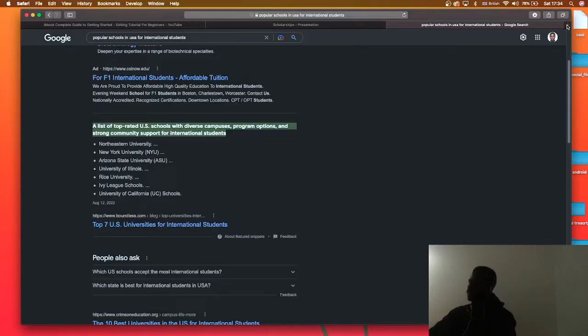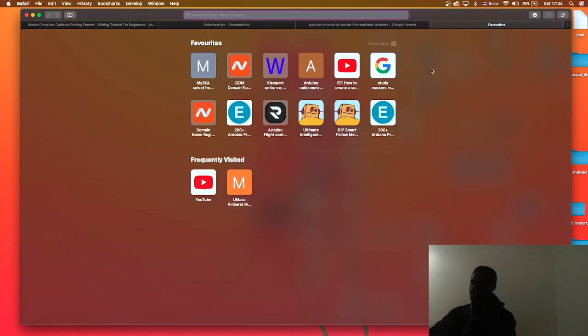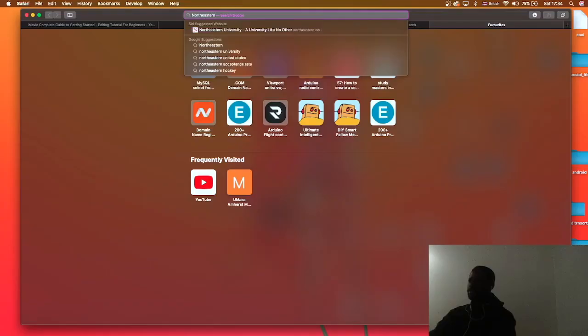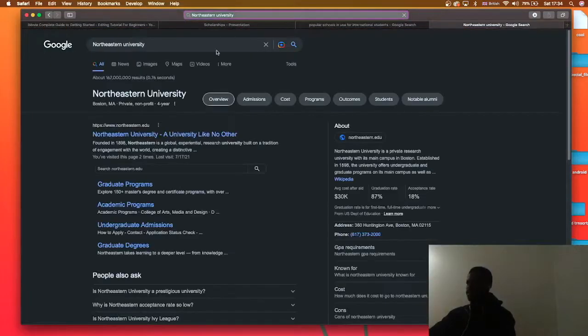Okay, let us open a new tab and search the first one, Northeastern University. I don't want you to click on the pop-up here. I want you to search because it gives us important information. This is the first page, Northeastern University, graduate programs, academic programs. But if you look at the right side, you see some three things that I said in my TikTok video if you watch it, but if you didn't, no problem.